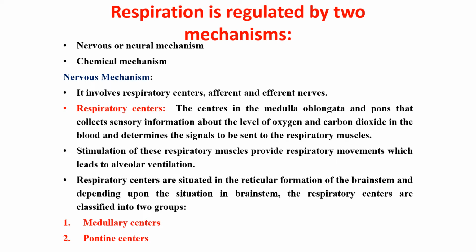It involves the respiratory centers, afferent and efferent nerves. Respiratory centers are the centers in the medulla oblongata and pons that collect sensory information about the level of oxygen and carbon dioxide in the blood and determine the signal to be sent to your respiratory muscles. Respiratory muscles are nothing but your intercostal muscles and your diaphragm. The stimulation of these respiratory muscles provides respiratory movements which lead to alveolar ventilation.